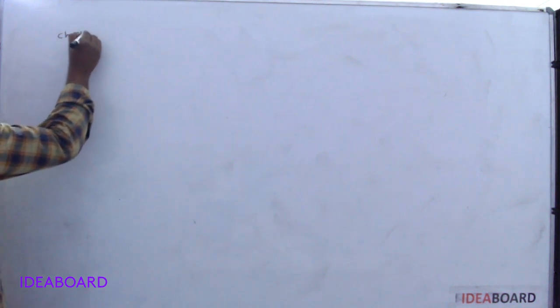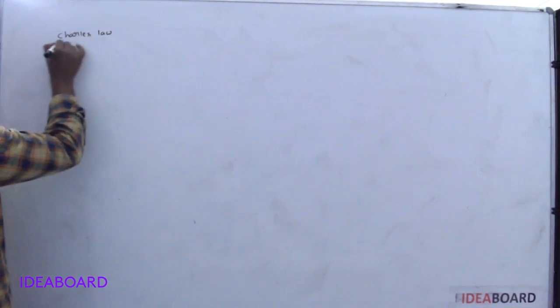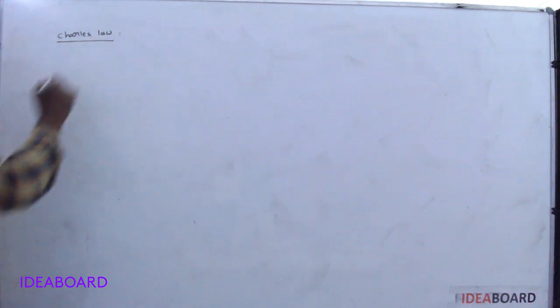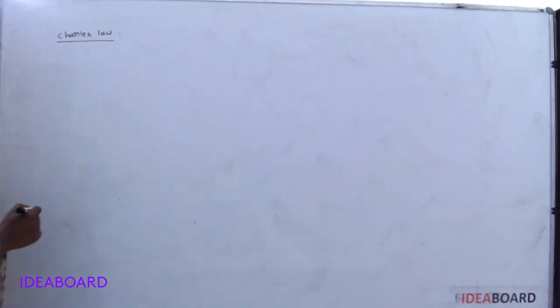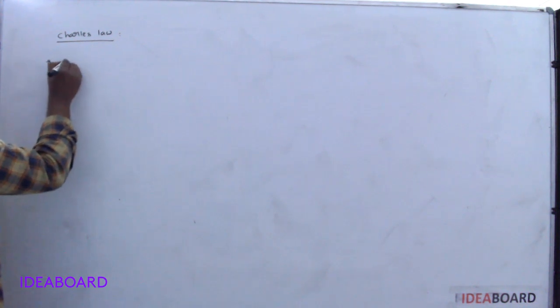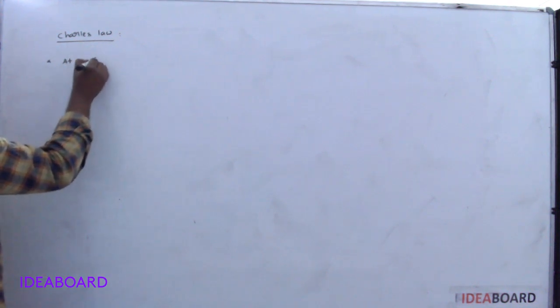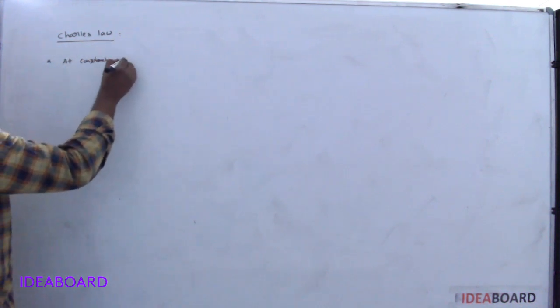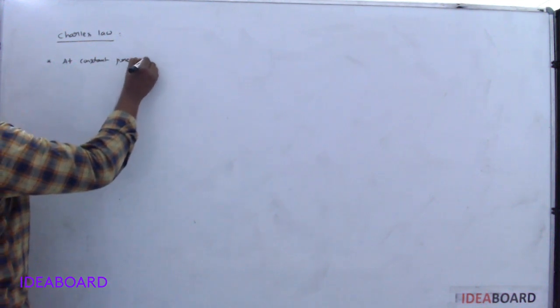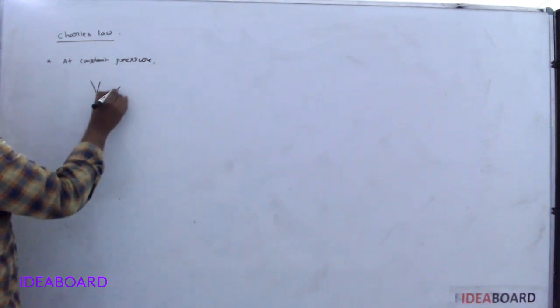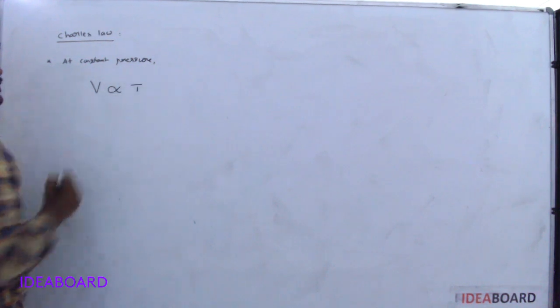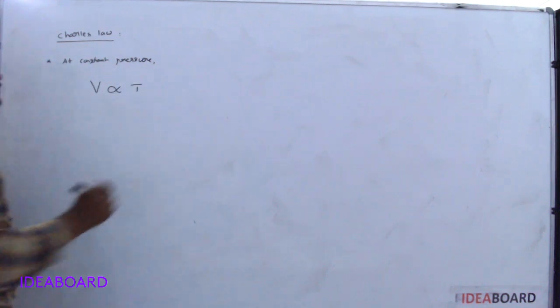Now we go through Charles' law. Charles derived two laws, Charles' first law and second law. One is at constant pressure, volume of the gas is directly proportional to the absolute temperature.